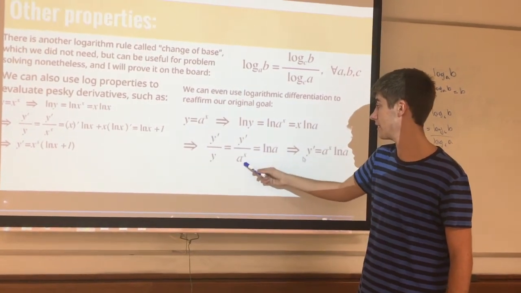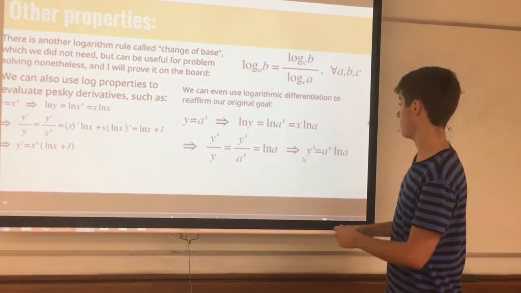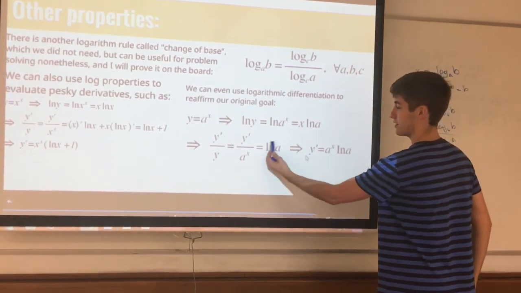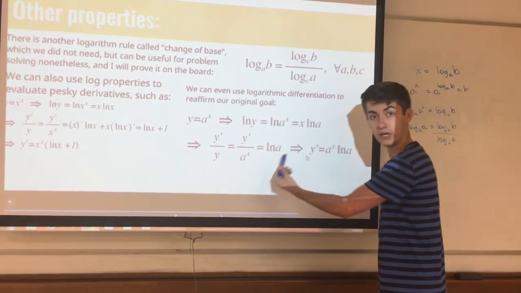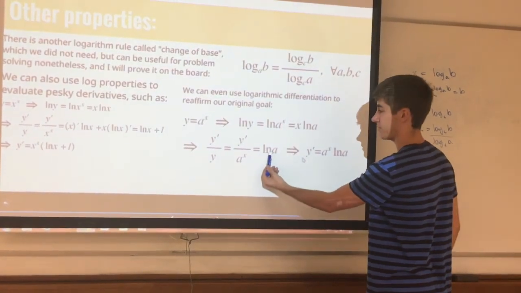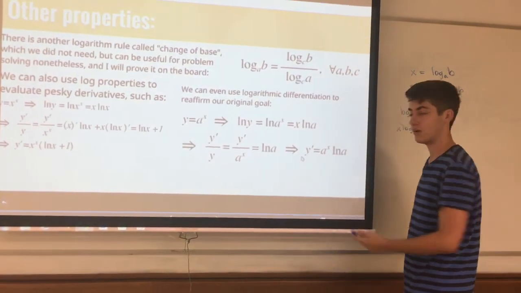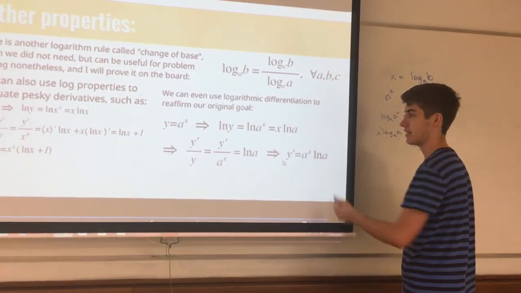So we have y prime over a to the x, and that's equal to, there's a typo, I think. No, I'm sorry, no, I've taken the derivative. So this is just the derivative of x log a, right? Because log a is the constant, and so we take the derivative and that's what it is. Multiply through by a to the x, and we have our original goal that we proved before. Y prime is equal to a to the x times natural log of a.